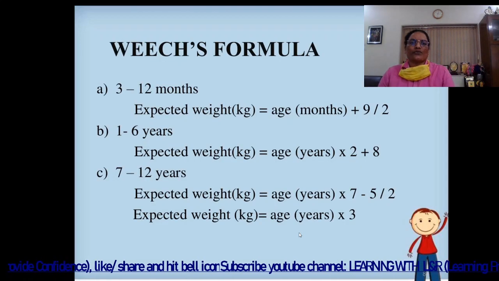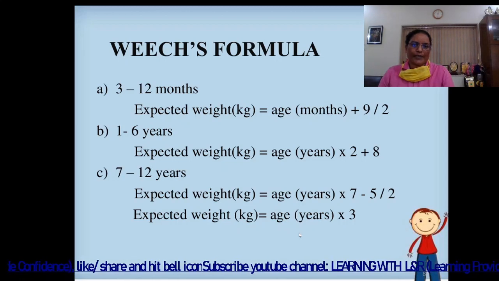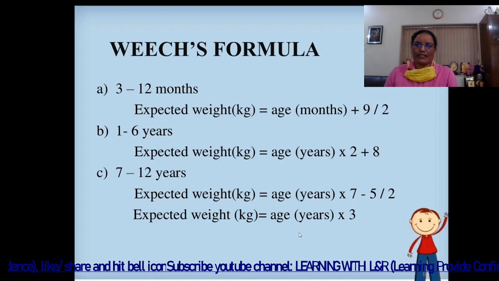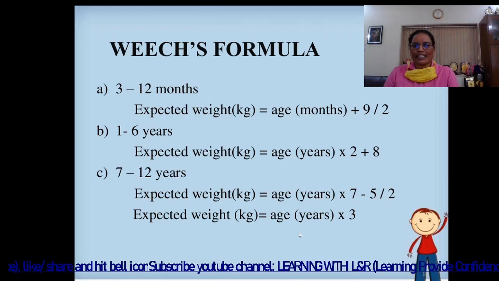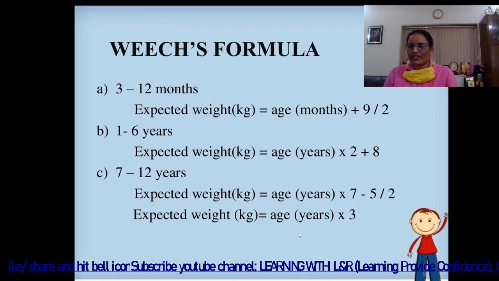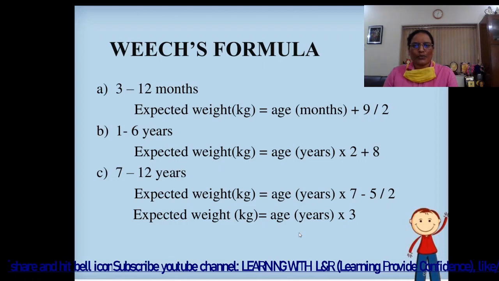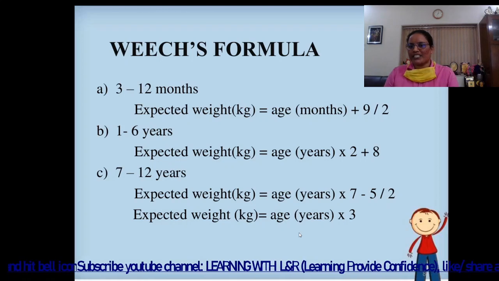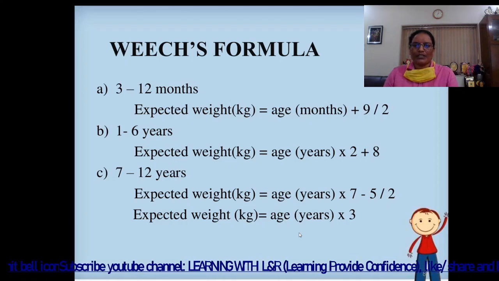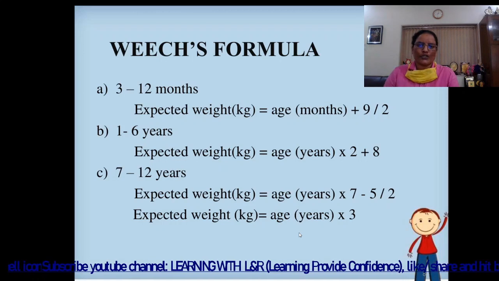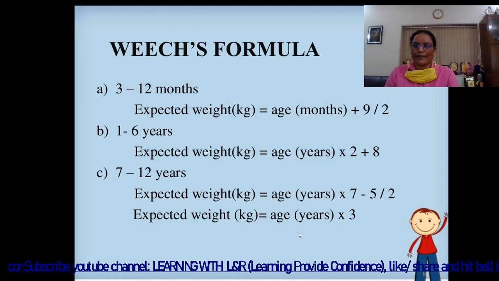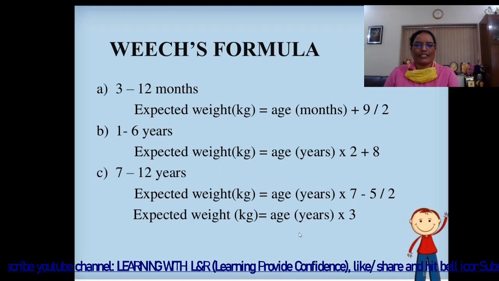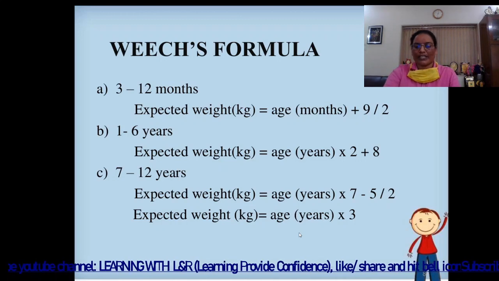Then Weech's formula: for 3 to 12 months, expected weight is equal to age in months plus 9 by 2. For 1 to 6 years, expected weight is equal to age in years multiplied by 2 plus 8. And for 7 to 12 years, expected weight is equal to age in years multiplied by 7 minus 5 by 2. Expected weight in kilogram is equal to age in years multiplied by 3.